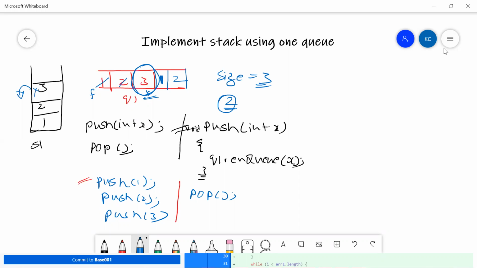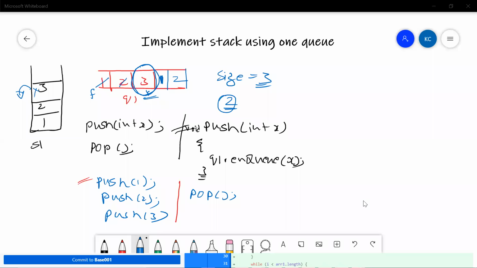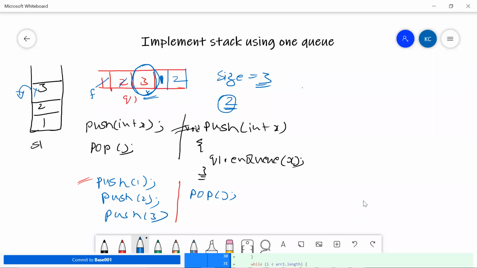So let me try to implement that as part of my logic here. So I'm saying something like int, maybe I'll take a different color, right? Int pop. Okay, so what am I trying to do? Maybe I'll say something like this: q, maybe I'll take element called size, right?